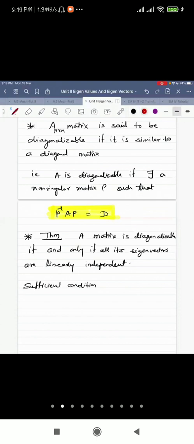Students, try to understand the meaning of this sufficient condition.